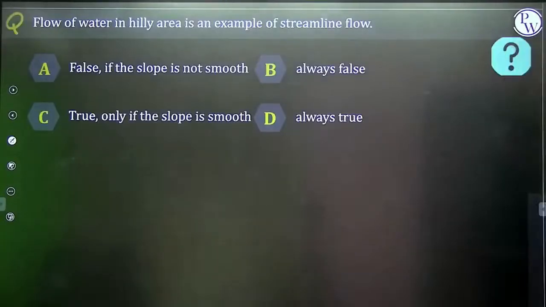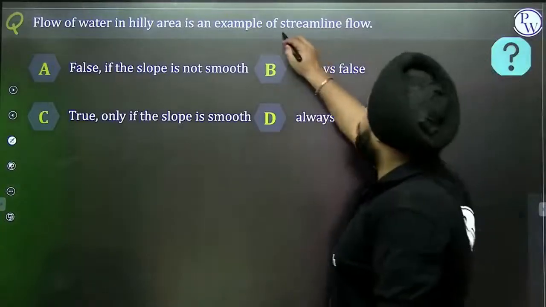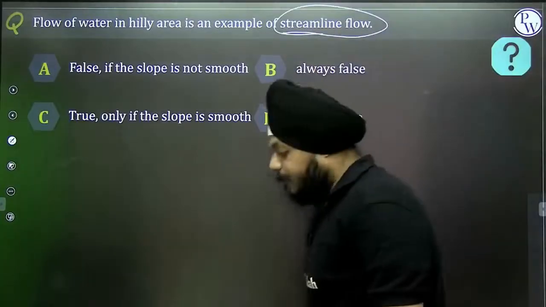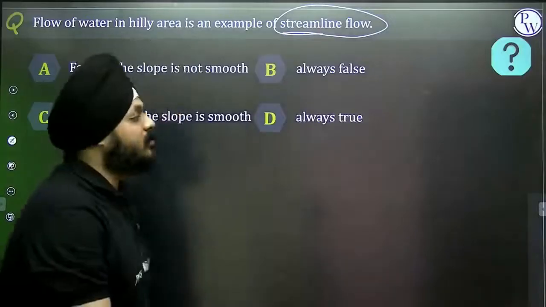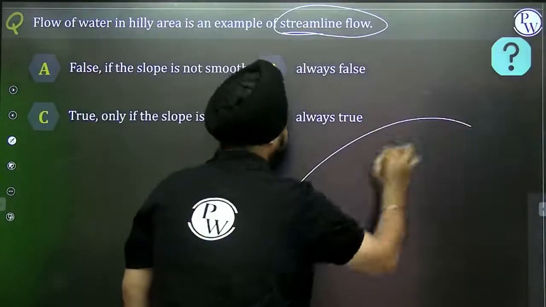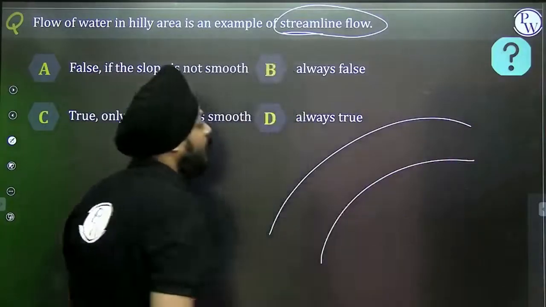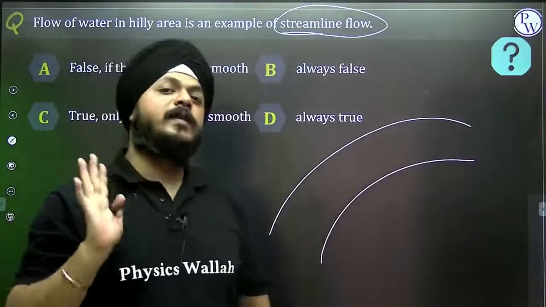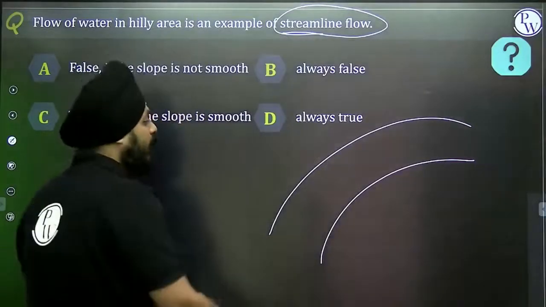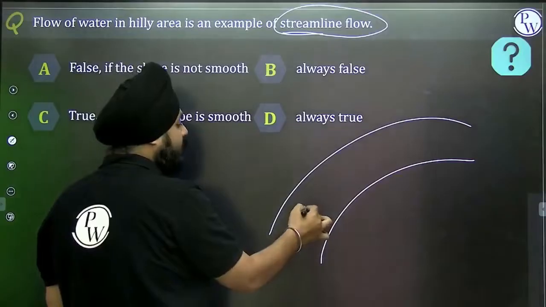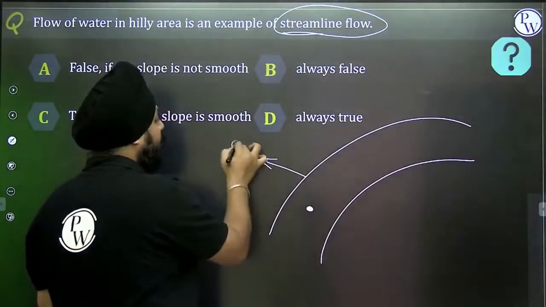The flow of water in the hilly area is an example of streamline flow. Now you all get confused about what actually streamline flow is. Streamline flow means what? I'm taking 3 points. Suppose this is a pipe.